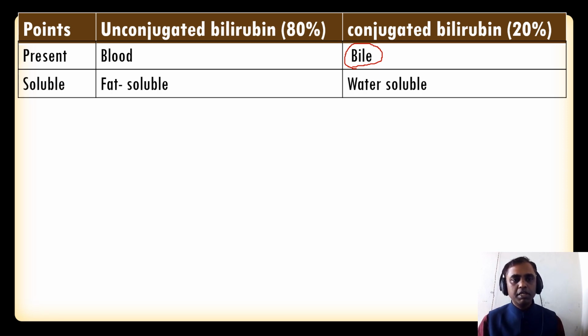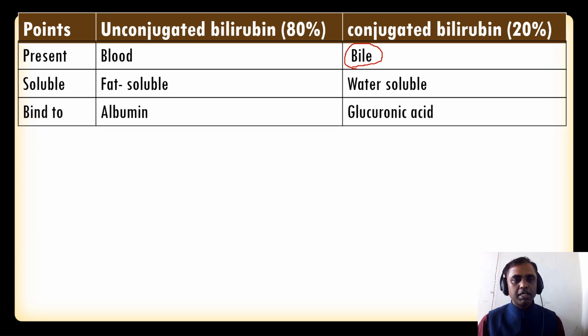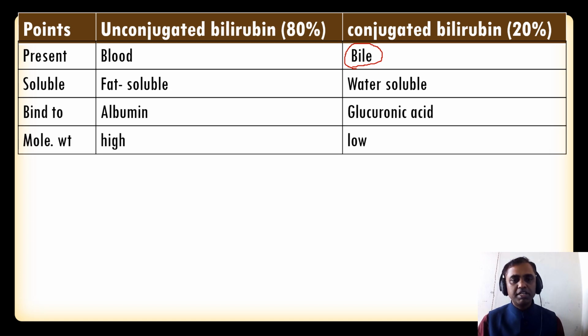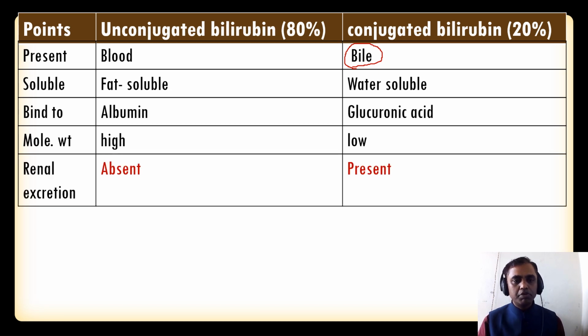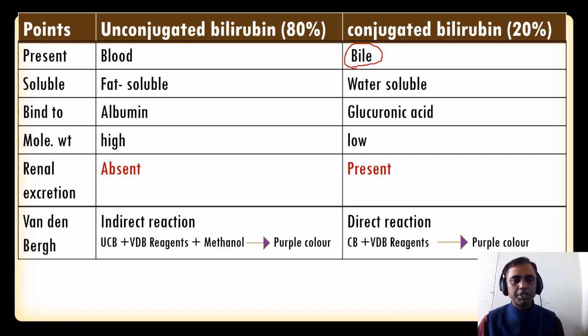Regarding solubility, unconjugated bilirubin is fat soluble, whereas conjugated bilirubin is water soluble. Unconjugated bilirubin always binds to albumin, whereas conjugated bilirubin always binds to glucuronic acid. We'll discuss this in the future. Molecular weight is high in unconjugated bilirubin and very low in conjugated bilirubin. This next point is very important for our NEET examination: renal excretion. Unconjugated bilirubin is absent in renal excretion, whereas it is present in the case of conjugated bilirubin.